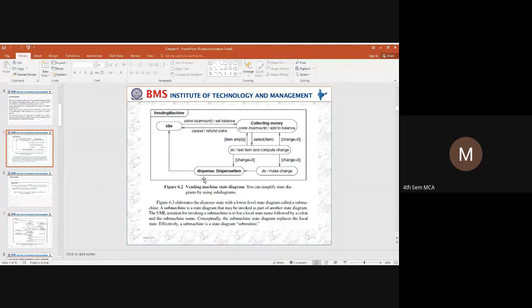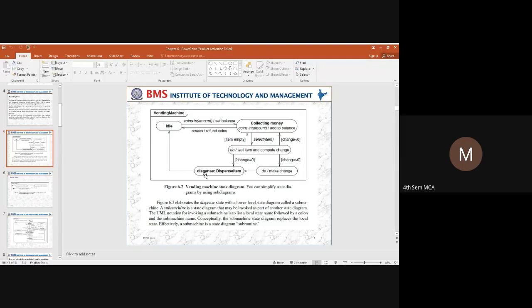So here you can see there is a dispense item. This dispense item, we call it a substate, or a submission, which has to carry out its work. So once the coin is inserted by the user, the item has to be dispensed. For dispensing the item, you have a list of items. So how do we represent that with a UML notation?